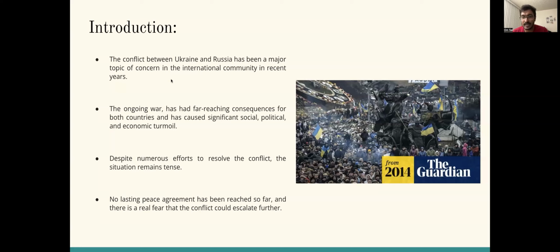Despite efforts by the international community to find a lasting peace agreement, the situation remains tense and there is a real fear of escalation. It is important to understand the consequences of the conflict between Ukraine and Russia, as it has far-reaching implications for both countries and for the wider world.